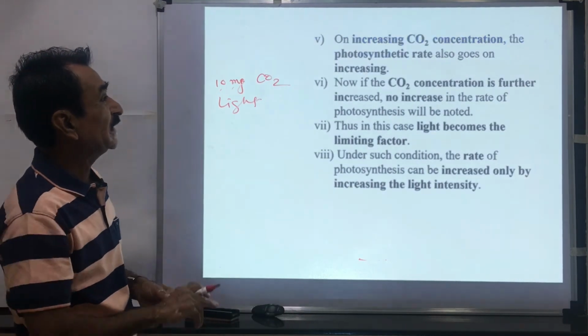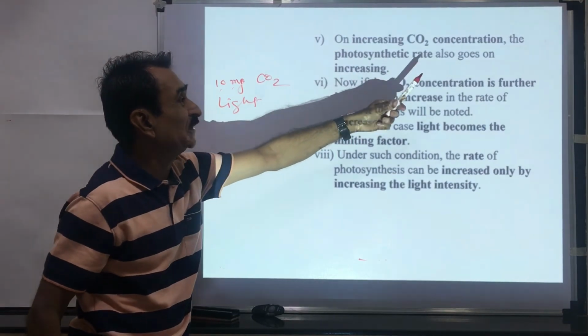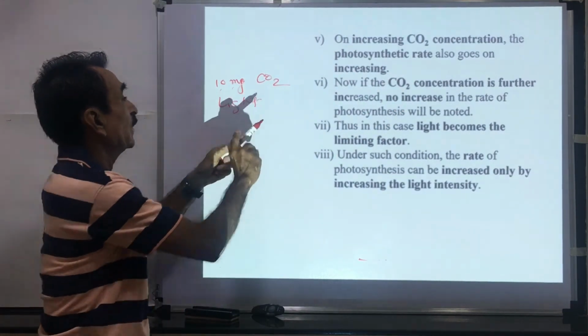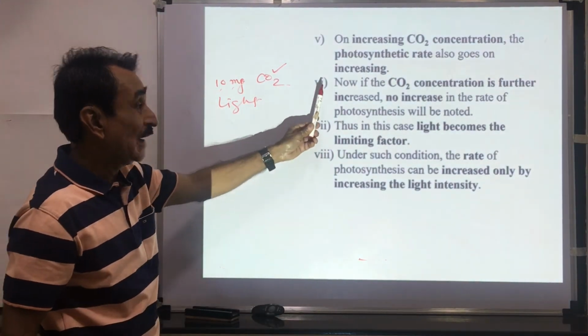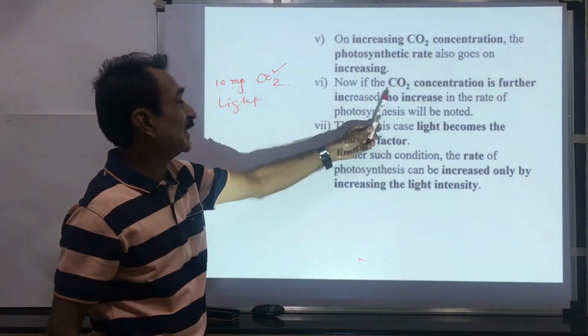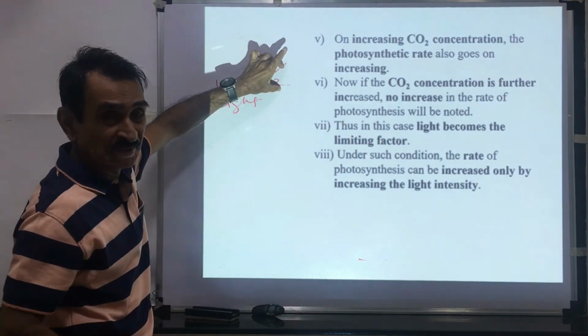Then you can see that on increasing the CO2 concentration, the rate of photosynthesis also goes on increasing. CO2 चं concentration वाढलं, photosynthesis rate वाढलं. Now, if CO2 concentration is further increased, there is no increase in the rate of photosynthesis.